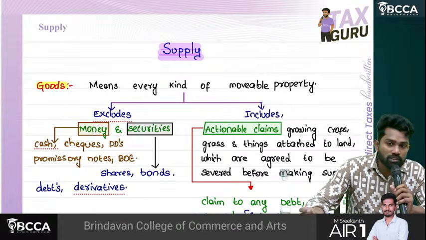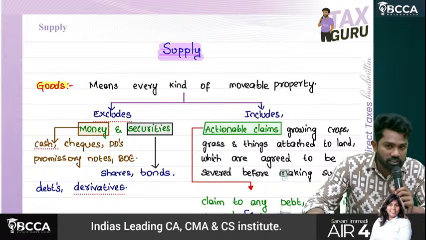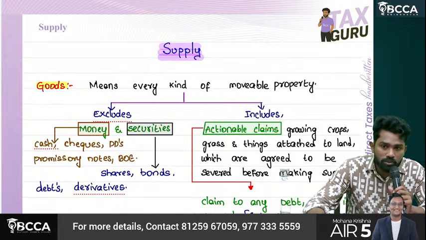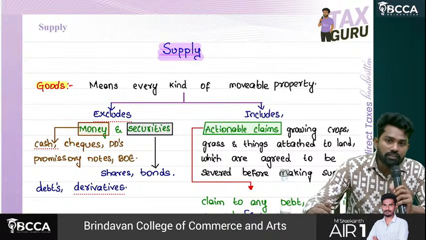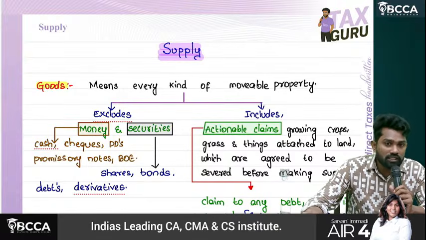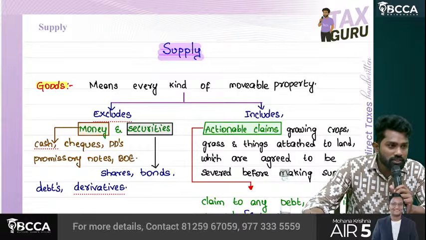Okay. Then money includes not just the legal tender, the cash. It even includes cash equivalents like bills of exchange and promissory notes. Then service. Service means what? Anything other than goods, money and securities is called service.